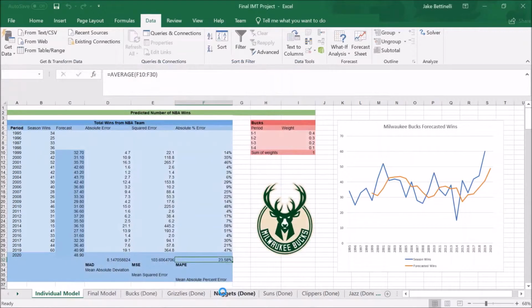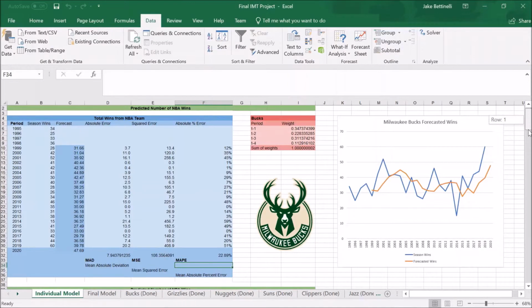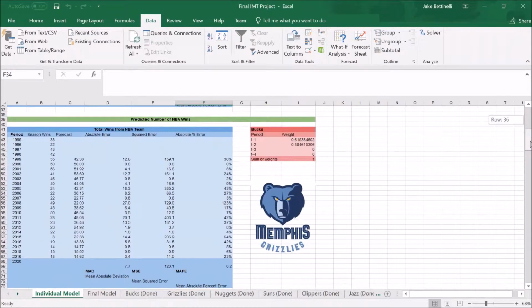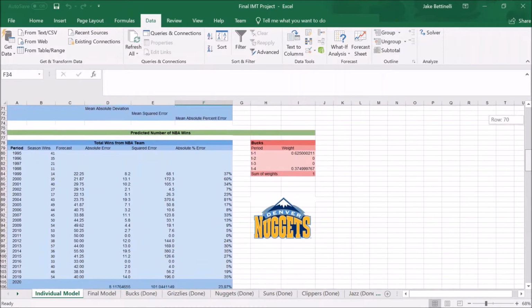As you can see, our mean absolute percent error actually dropped. A graph on the right depicts our results. The season wins are plotted against the forecasted wins. The forecasted wins actually have empty data for the first 4 periods because it needs 4 periods in order to actually calculate its first result. The final forecast in 2020 is present, and we've predicted that the Bucks will win 47.9 games, rounded up to 48. We've repeated this process for each of the other 8 NBA teams.